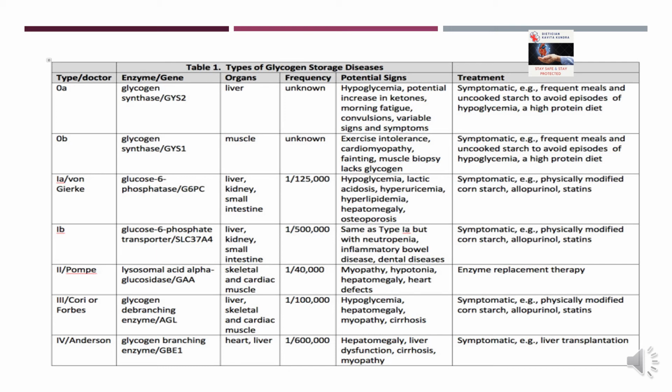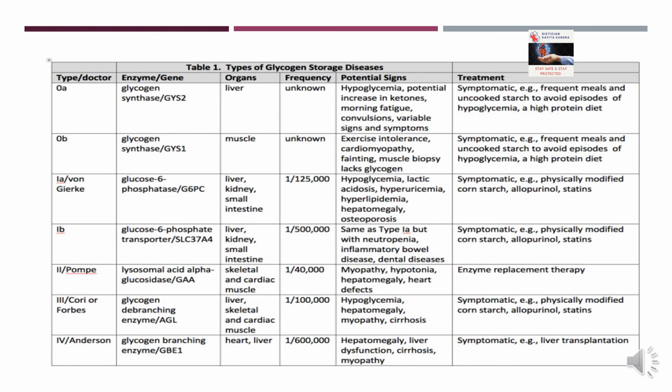Potential signs, you can write down the signs. Hypoglycemia could be a major one, myopathy, heart defects, hepatomegaly. Hepatomegaly is the major one; everywhere you will find hepatomegaly. Also inflammatory bowel disease, hepatonuria, or muscle biopsy. You can write down two to three symptoms and then the treatments.